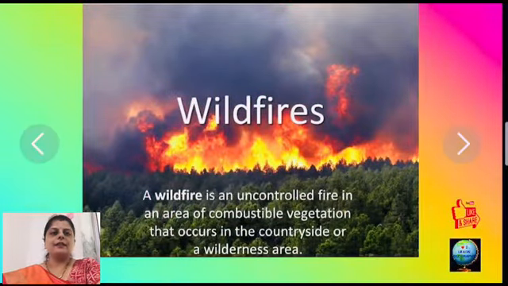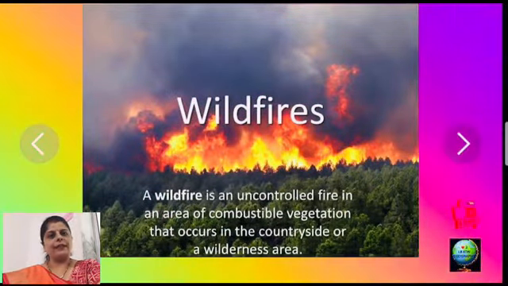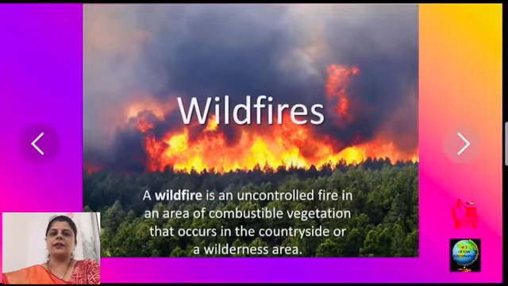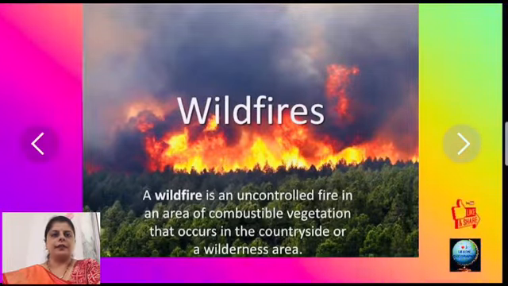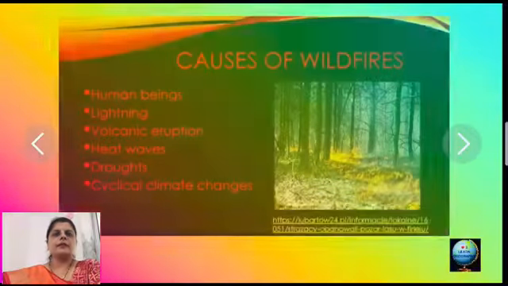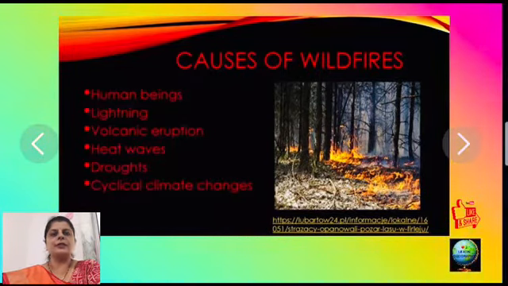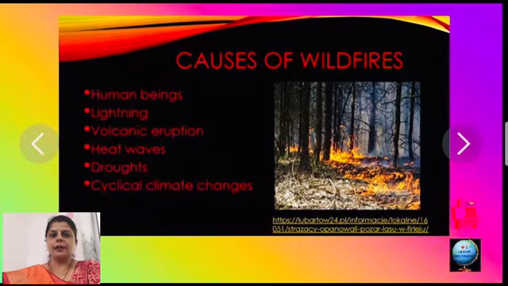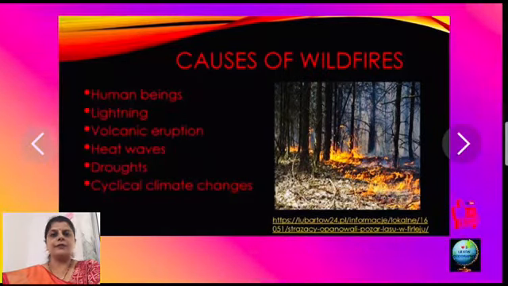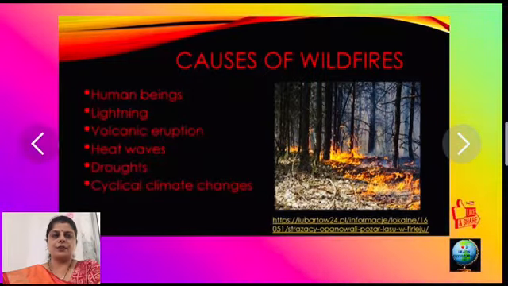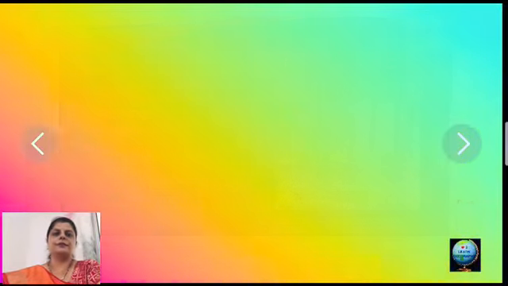Wildfires. A wildfire is an uncontrollable fire in an area of combustible vegetation that occurs in the countryside or a wilderness area. Which are the different reasons behind the occurrence of wildfires? Human beings, because of their negligence or ignorance, lightning, volcanic eruptions, heat waves, droughts, and cyclic climate changes are also responsible for such occurrences.